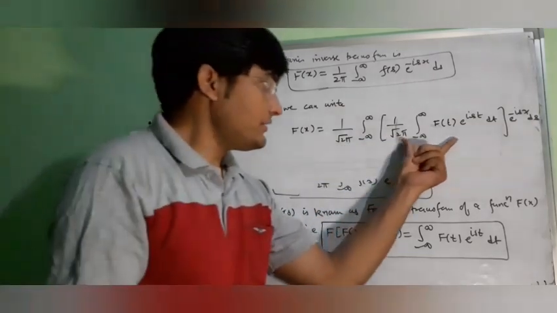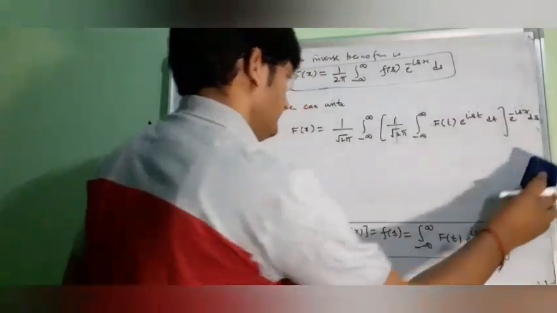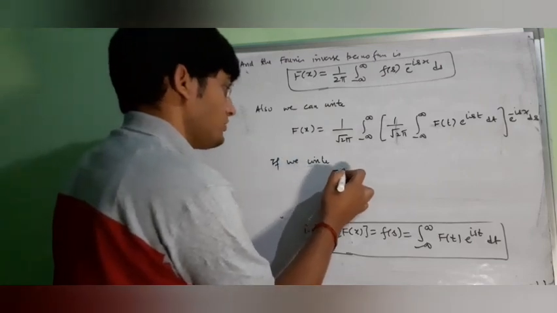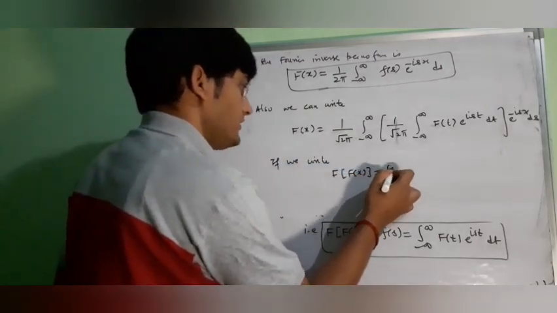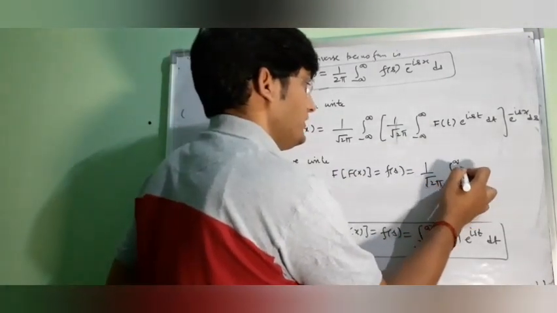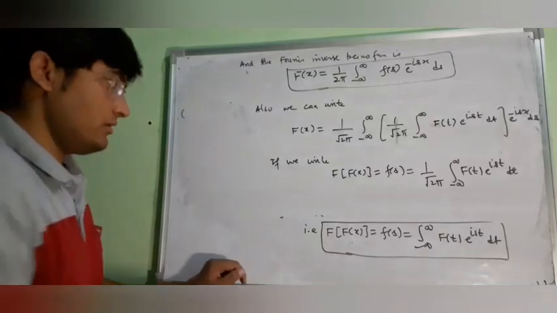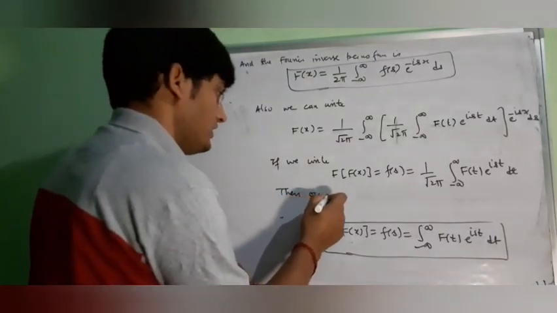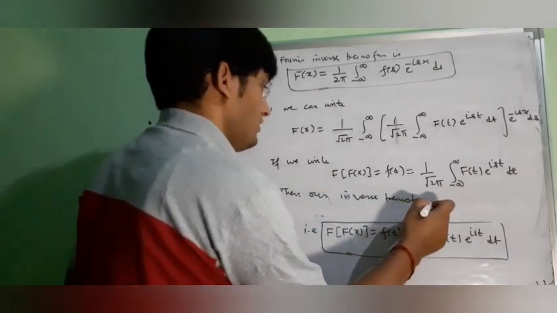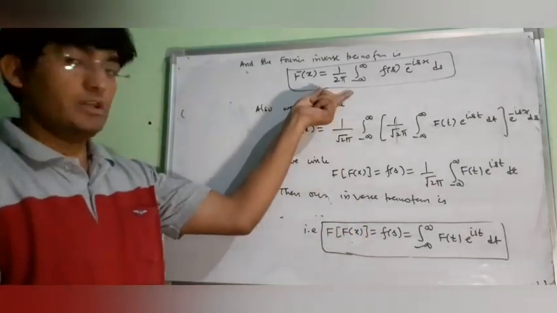Now if we write the Fourier transformation of fx as Fs equal to this term, 1 upon root 2 pi integral minus infinity to infinity ft e to the power ist dt, then our inverse transformation will be, so please remember, this was your one set of Fourier transformation and this was your inverse transformation.